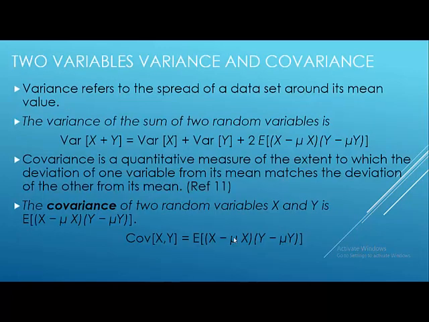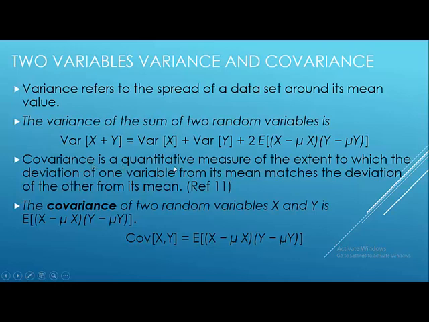Two variables, variance and covariance. Variance refers to the spread of a data set around its mean value. We have talked about it in detail in the initial videos, so I'm not going into the detail of this one. What is variance? I have just quoted it again here in case somebody has forgotten. The variance of the sum of two random variables, Var(X+Y), is equal to Var(X) plus Var(Y) plus 2 E[(X minus mu_X)(Y minus mu_Y)], where mu is the mean.